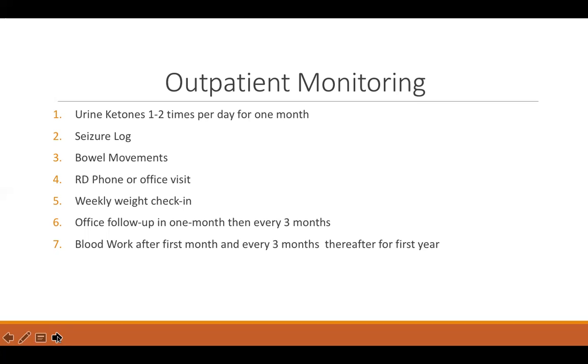And then follow ups will occur via the phone or office visit. And if possible, we do ask for weekly weight check ins just to see if patient recipe has to be adjusted in any way. And then we request the office follow up in 1 month. Then after that, every 3 months, and blood work after the first month, and then following that every 3 months thereafter for the first year to make sure everything is stable.